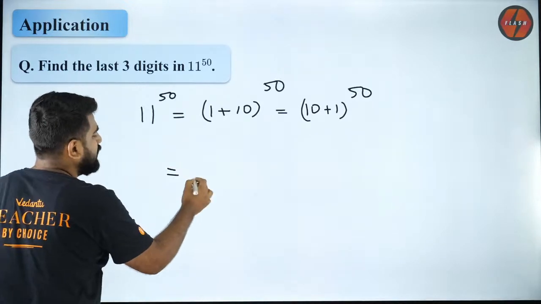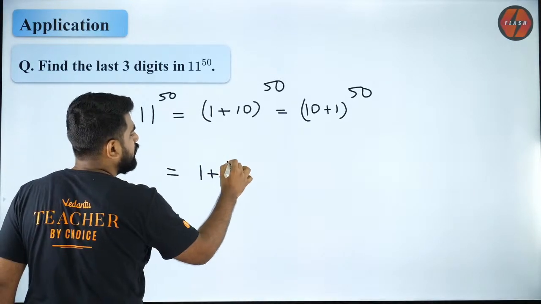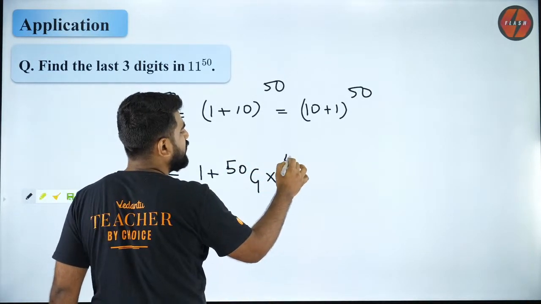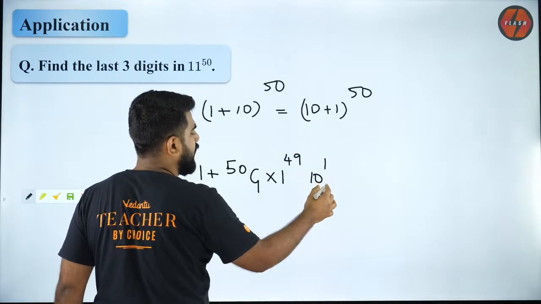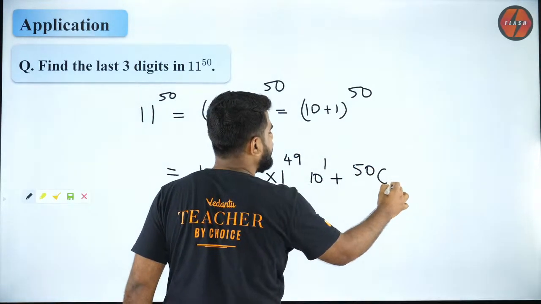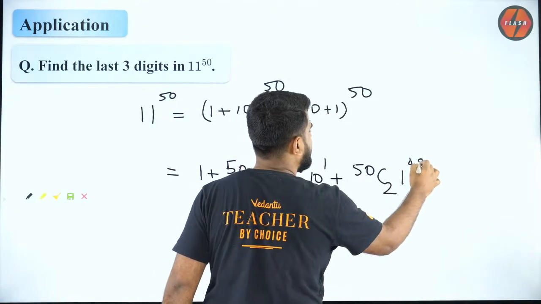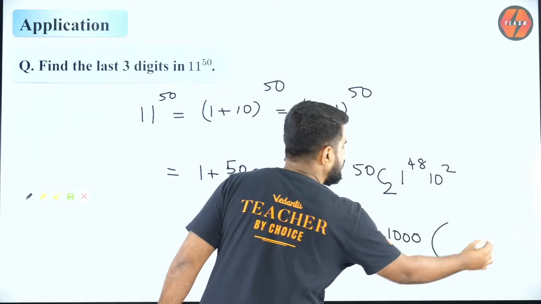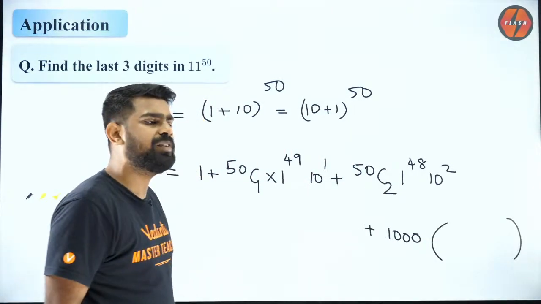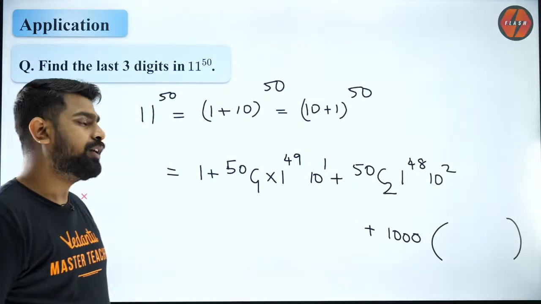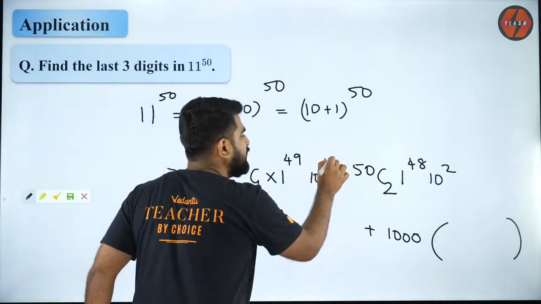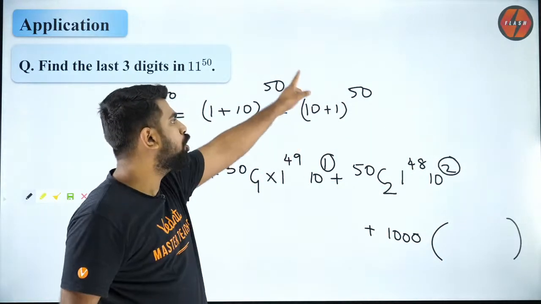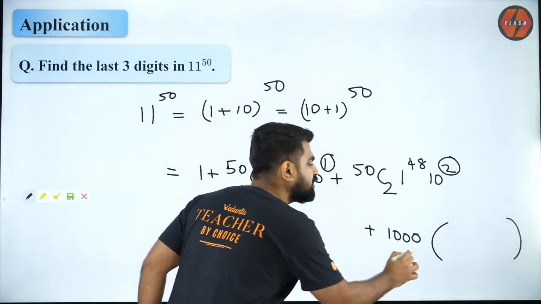Now when I expand it, I will get 1 plus 50C1 into 1 to the power 49 into 10 to the power 1. Then the next term will be 50C2, 1 to the power 48, 10 to the power 2. And after that, every term will have 1000. Do you agree? Because you see the powers of 10 are increasing. 1, 2, next will be 3, then 4, then 5. It will go all the way up to 50. So everything will have 1000.